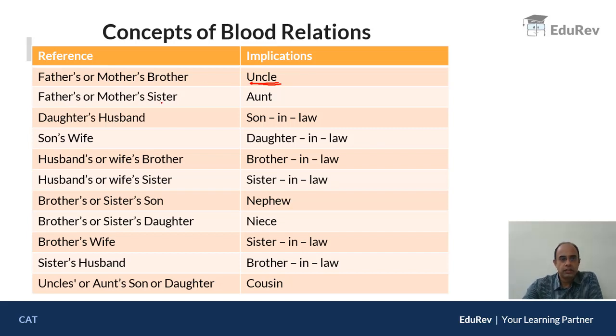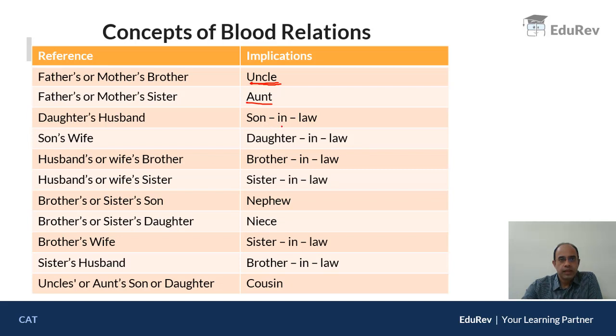Similarly, father's sister is said to be aunt, and also mother's sister is said to be aunt. Both of them are said to be aunt. Whereas in Hindi, father's sister is buaji, and mother's sister is mausi. Now, daughter's husband is said to be son-in-law.